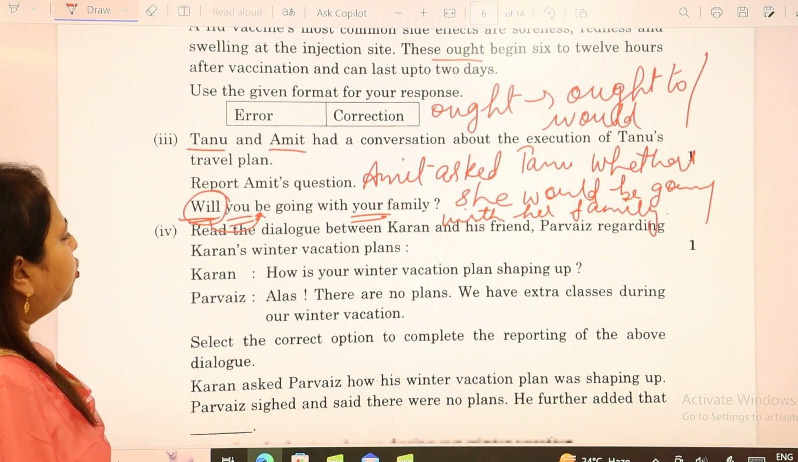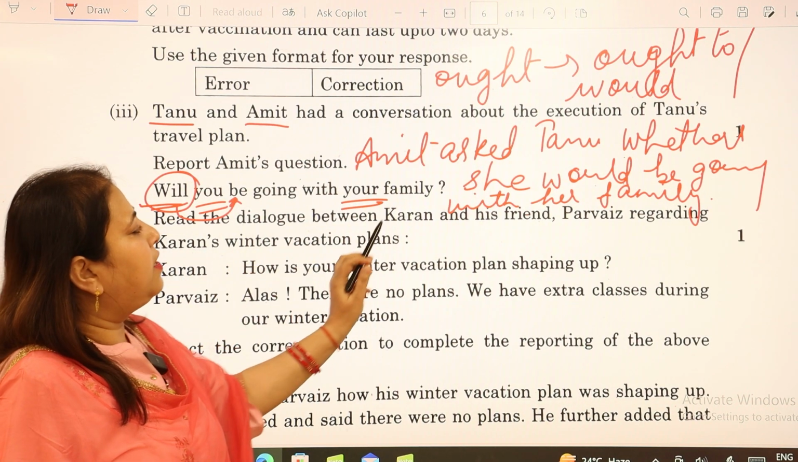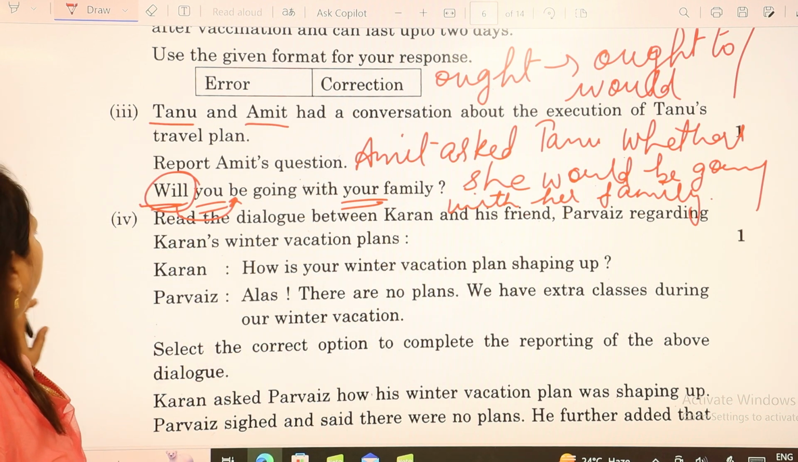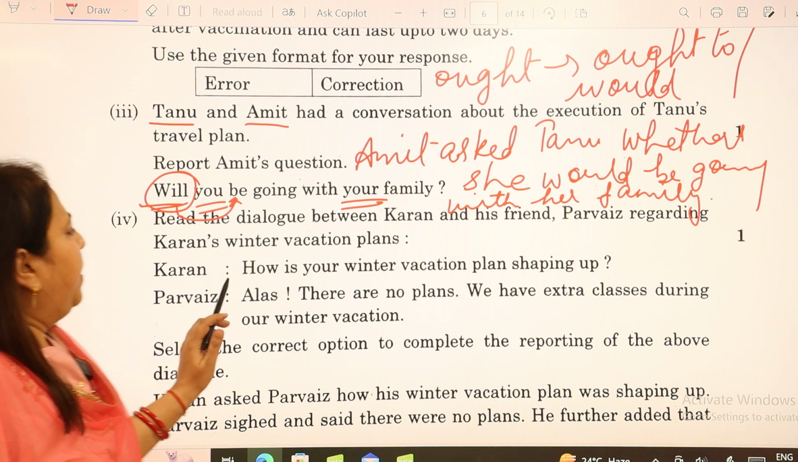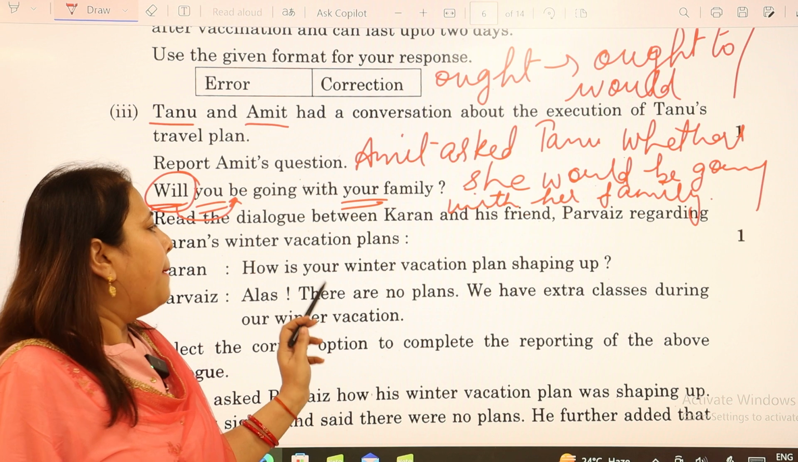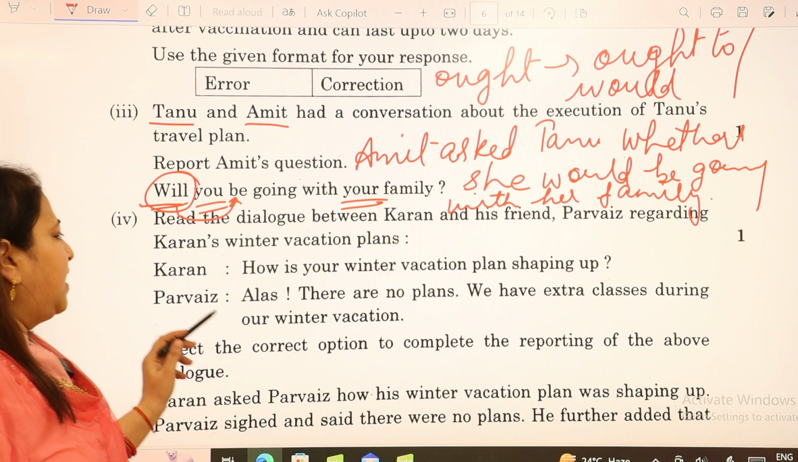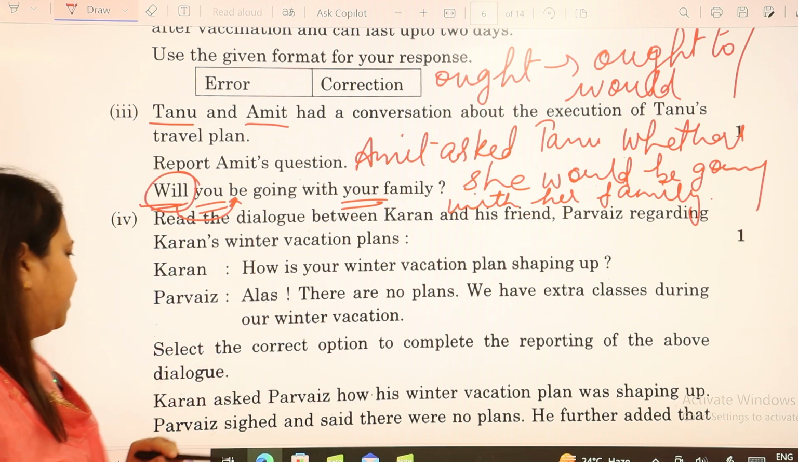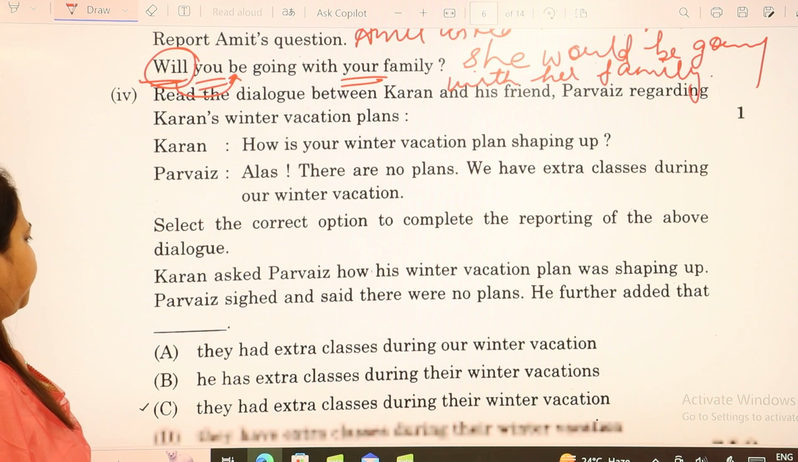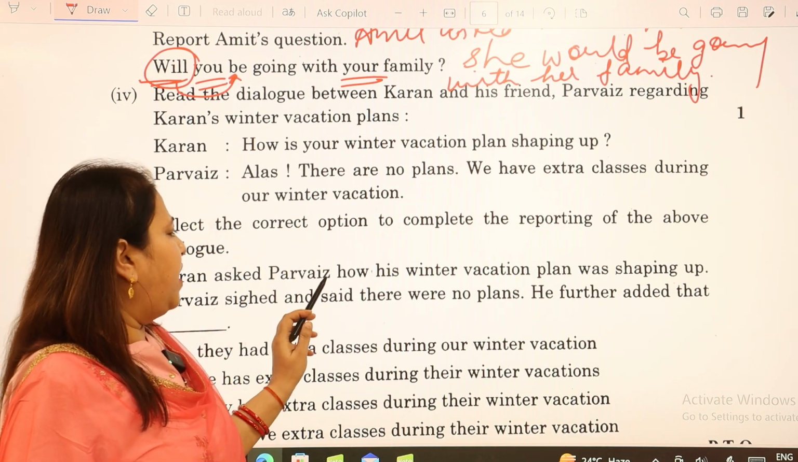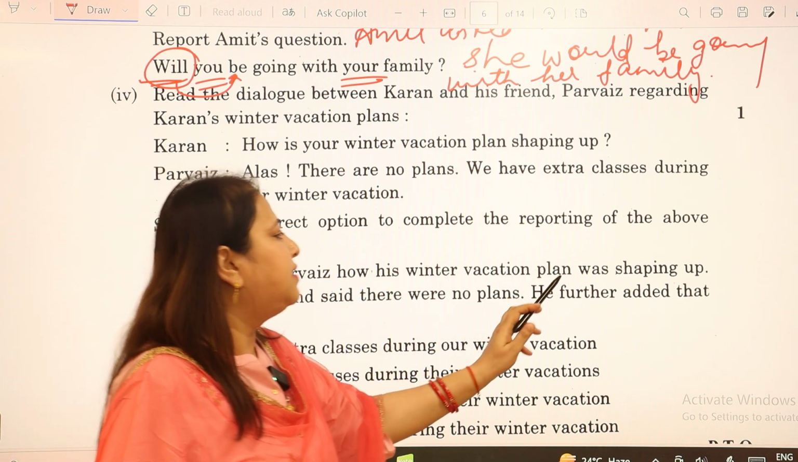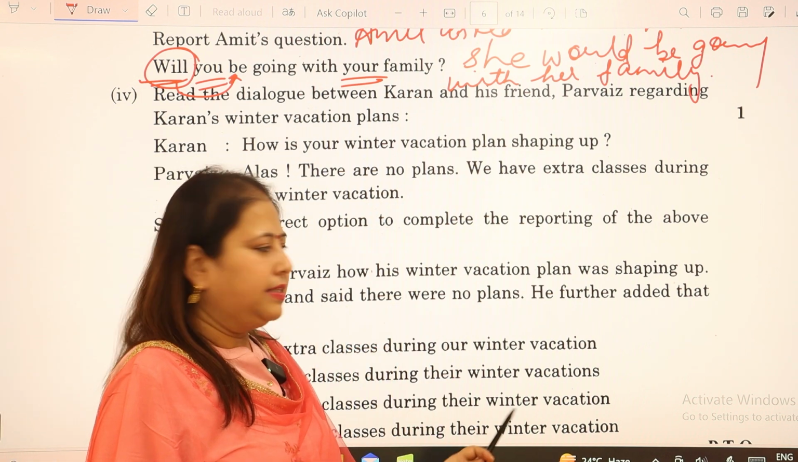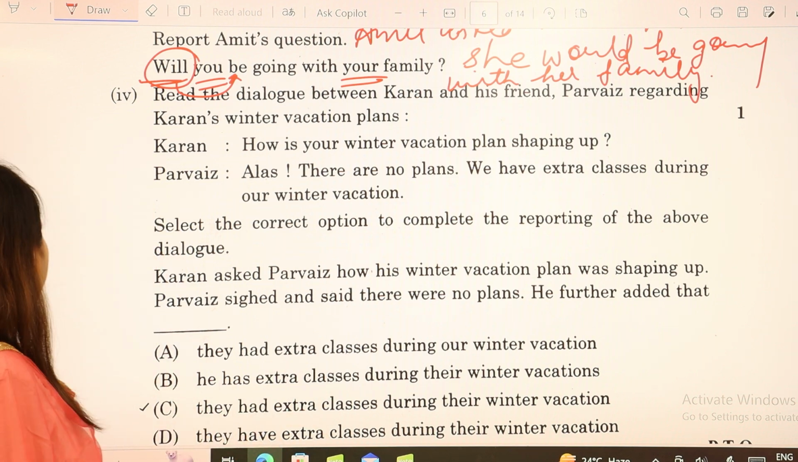Then we move to the fourth question, which is again, read the dialogue between Karan and his friend Parvez regarding Karan's winter vacation plan. Karan says, how is your winter vacation plan shaping up? Parvez says, alas, there are no plans. We have extra classes during our winter vacation. So you have to select the option to it. Karan asked Parvez how his winter vacation plans have shaped up. Parvez sighed and said there were no plans. He further added that, now we have the options to it.